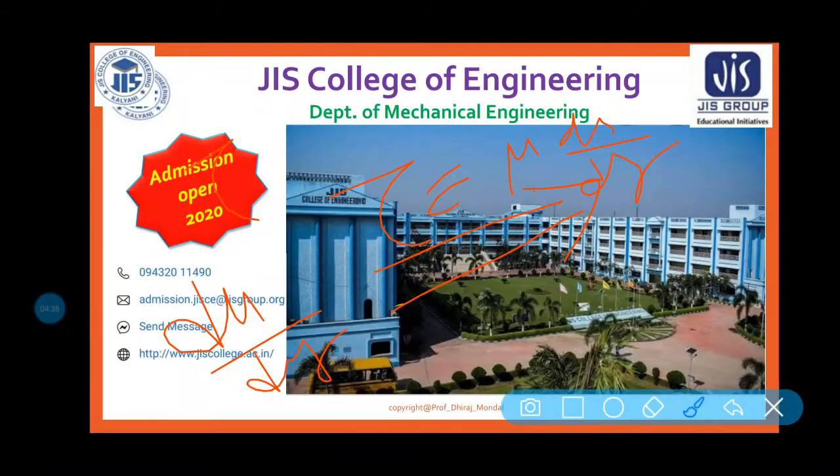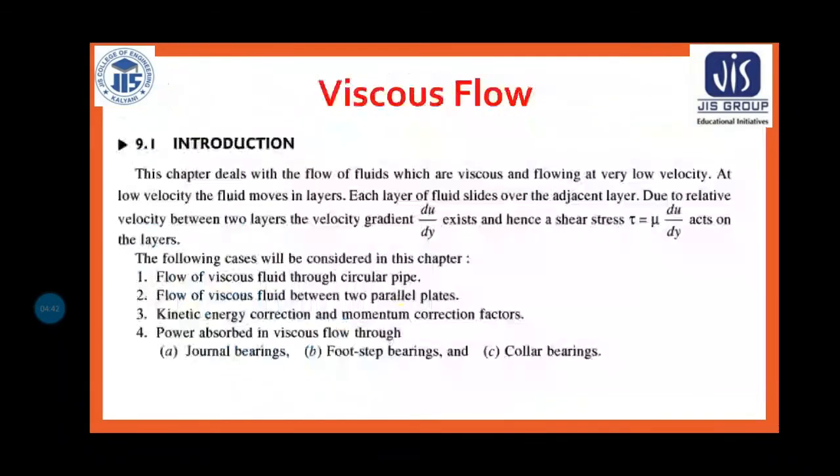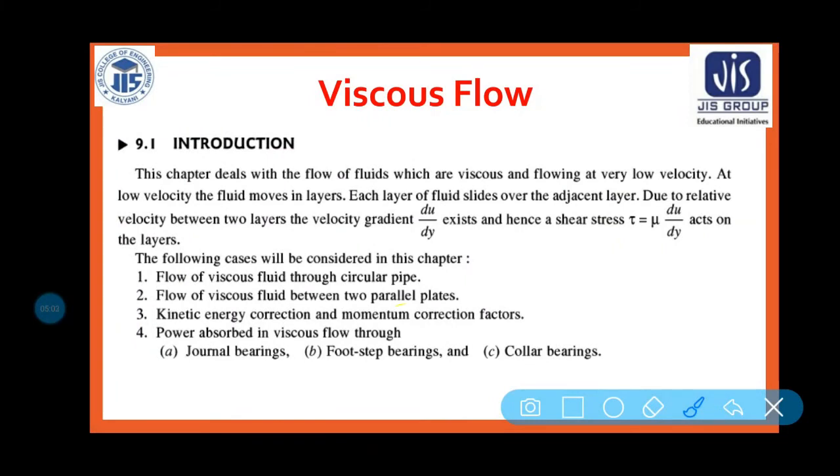So in this chapter we will see that when the fluid is flowing through an open channel or through a circular pipe, at low velocity there will be some viscosity between the two layers of the fluid. And we will be calculating the shear stress, the mean velocity, and all these parameters. Clear? So the following cases will be considered in this chapter: